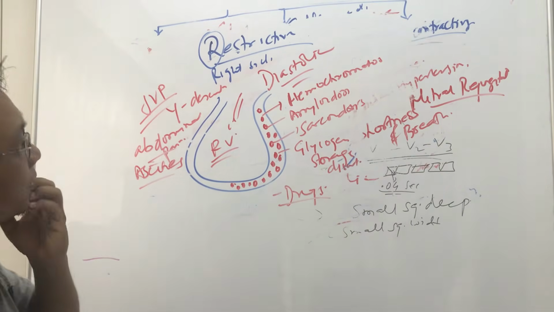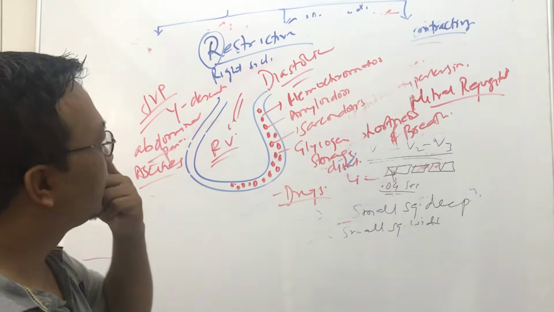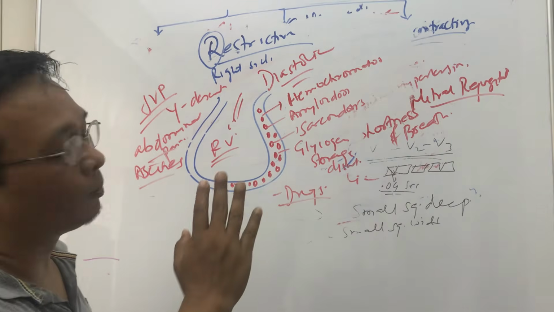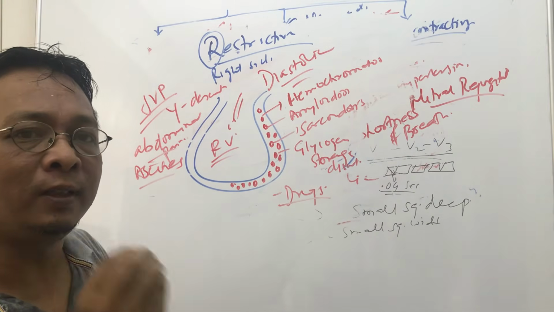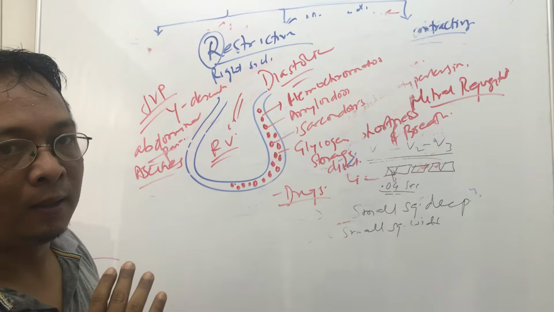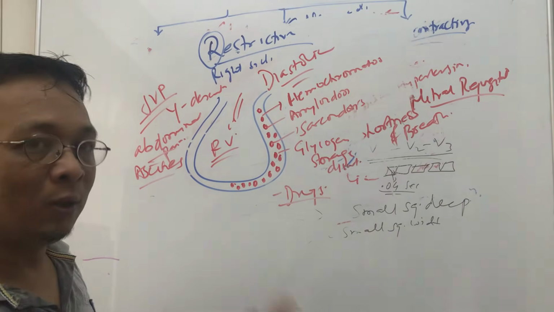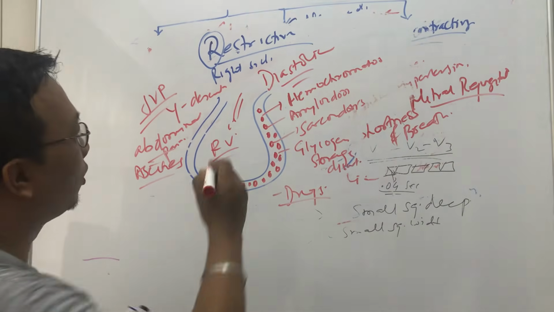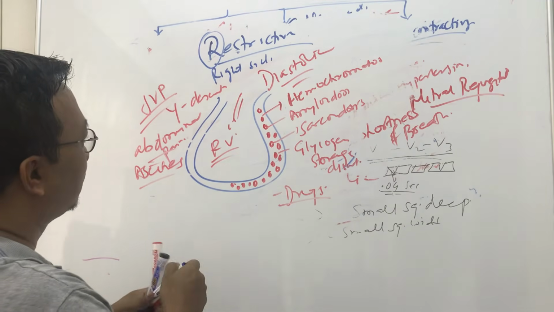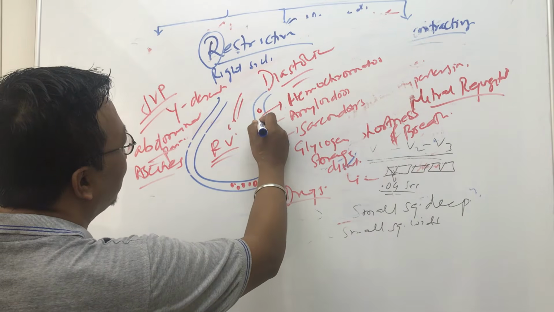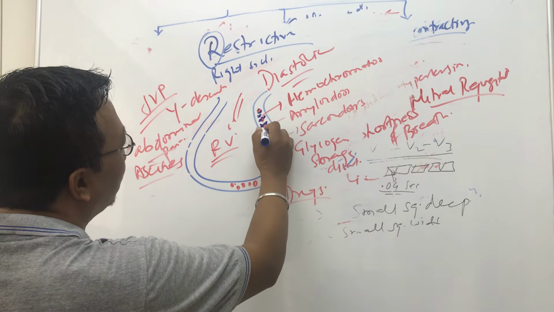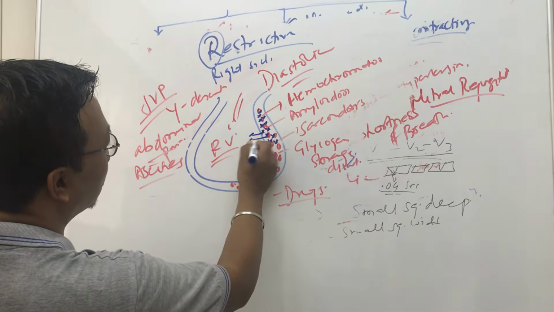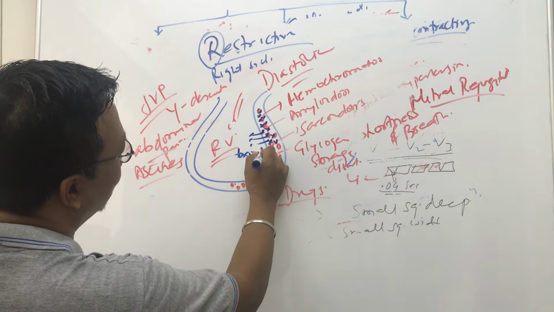And one thing to remember, sometimes it is asked in USMLE also: why is there digoxin toxicity? When there is a restrictive cardiomyopathy, digoxin should be used very carefully, because when we give digoxin to a patient with restrictive cardiomyopathy caused by amyloidosis, this digoxin can be trapped between the amyloid fibrils. As a result, it can cause toxicity. So this is one thing.